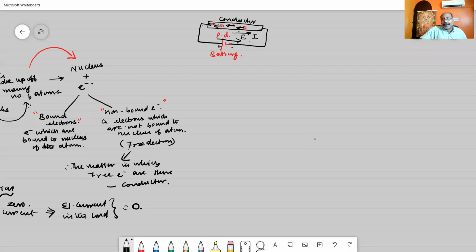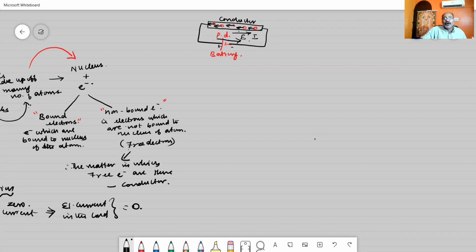Now, when you are applying a battery or a potential difference across the two ends of the conductor, the free electrons, which are innumerable in number inside the conductor, due to the application of the external field, all the free electrons which are moving in random directions are made to move in one particular direction. When all the electrons are made to move in one particular direction, there is a flow of electrical current. That flow of electrical current is in the same direction as that of the applied external electrical field.